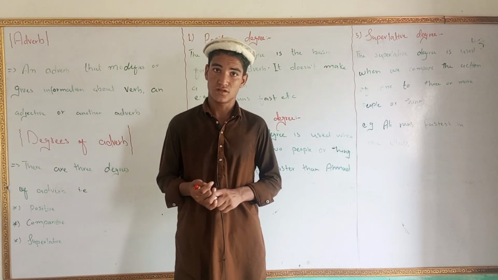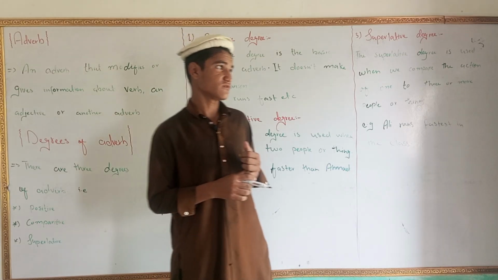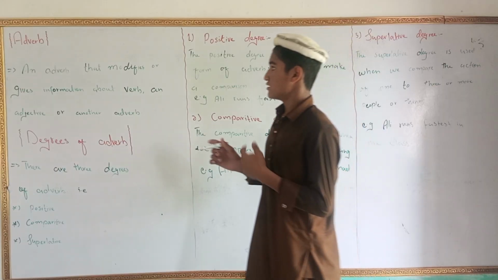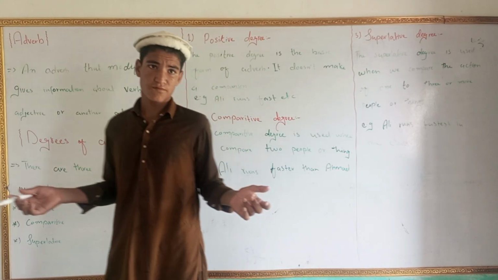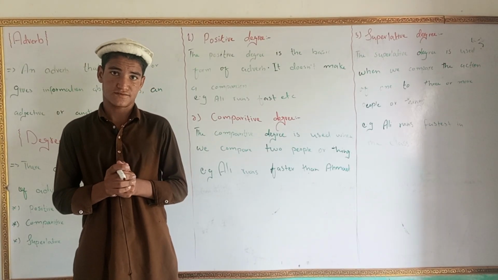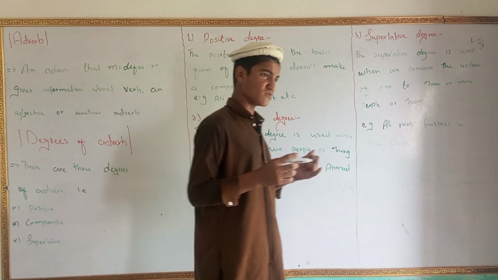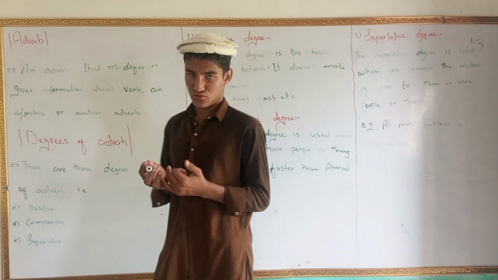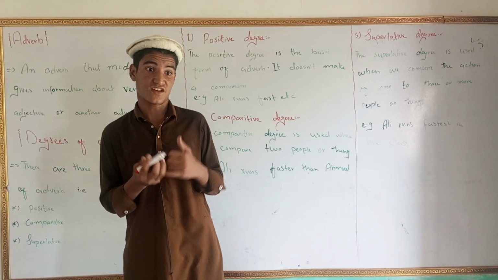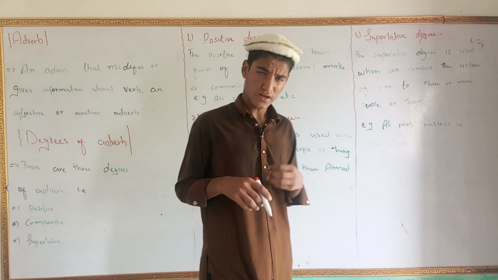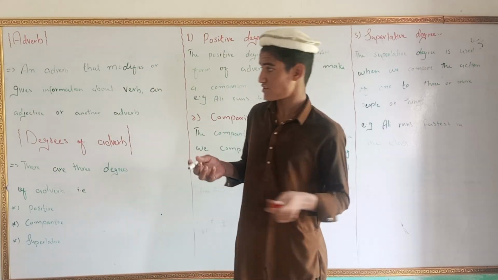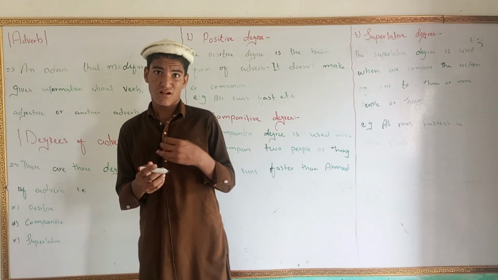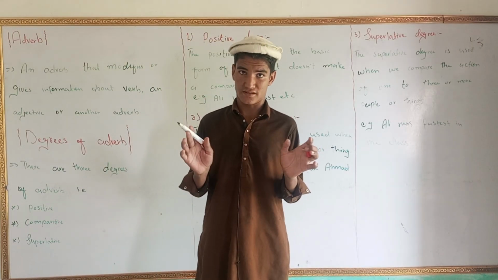What is an adverb? Adverbs are those words which modify or give information about a verb, another adverb, or an adjective. Simply, we can say that adverbs are those words which tell us how, when, where, or how often an action is done, will be done, or has been done.